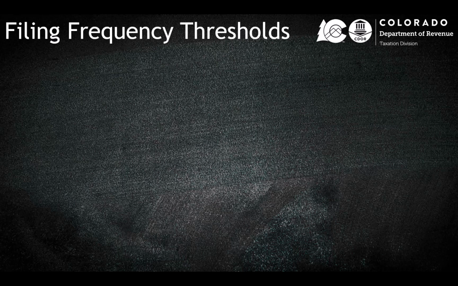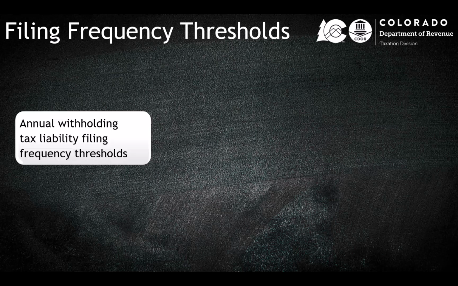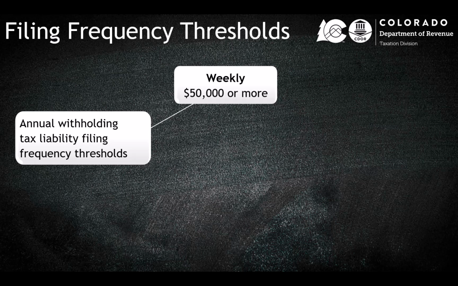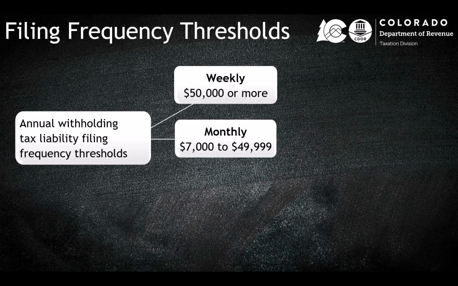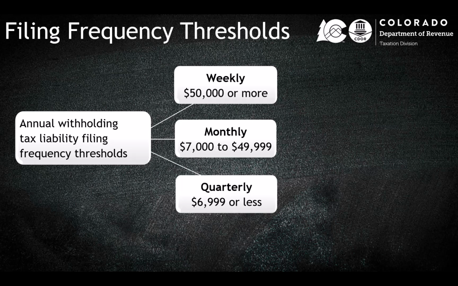Now that we've covered basic wage withholding requirements and ways to apply for a license, let's talk about filing frequencies and due dates. There are 3 wage withholding filing frequencies set by the Colorado Department of Revenue. Based on an employer's annual withholding tax liability, an employer's filing frequency will be weekly, monthly, or quarterly. Employers with a withholding tax liability of $50,000 or more per calendar year are on a weekly filing frequency. Employers with at least $7,000, but not more than $49,999 are on a monthly frequency, and those with $6,999 or less are on a quarterly frequency.